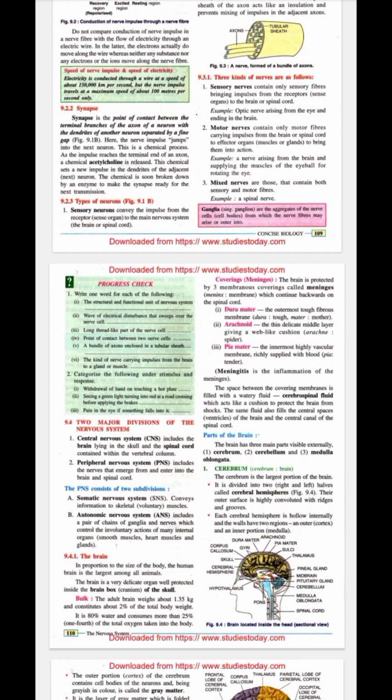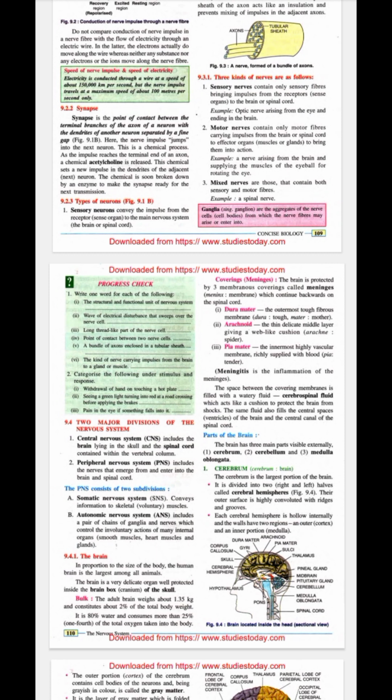It is believed that the higher number of convolutions in the human brain is due to the larger number of nerve cells and hence greater intelligence. It is believed, it is not a fact. The more the convolutions, or you can say the more the amount of such worm-like structures in the brain, the more is the intelligence, because it is believed that more nerve cells are there, but it is actually not a fact, it is just believed.